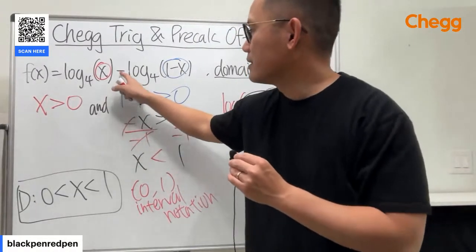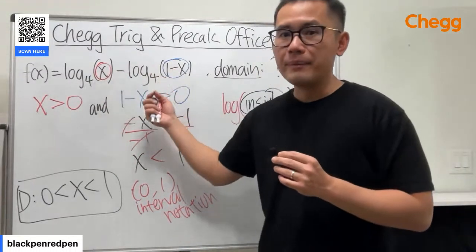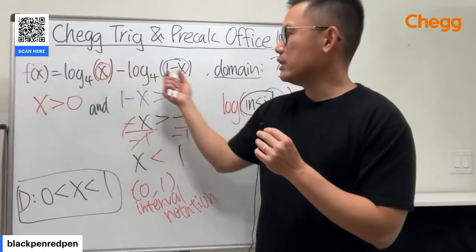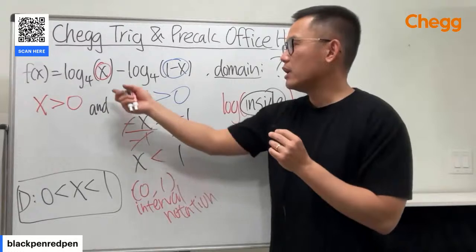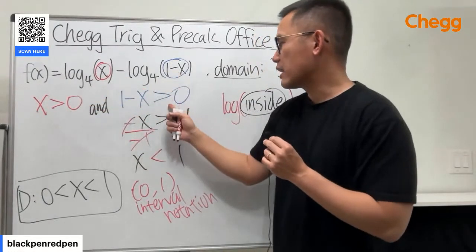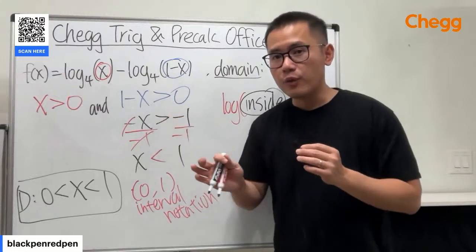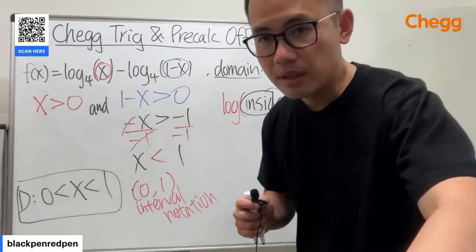The minus here doesn't really matter. One thing though, do not combine them. You have to go with how the function is written in the first place. So right away, you set up the condition that the first one is greater than 0, and then you set up the second inside here is greater than 0, and then solve for it. Then the equalities individually, so you have the conditions.